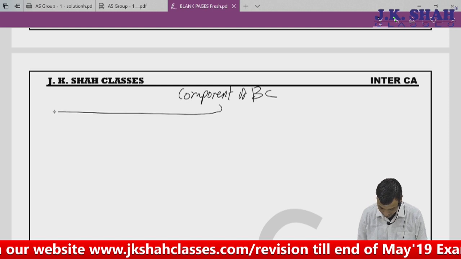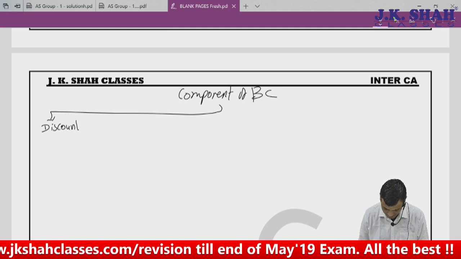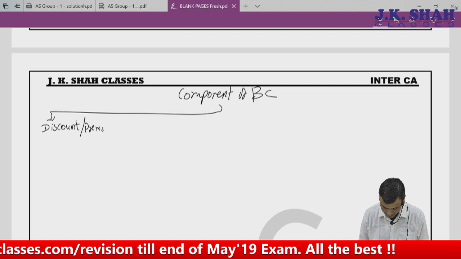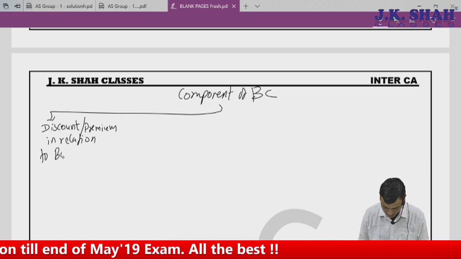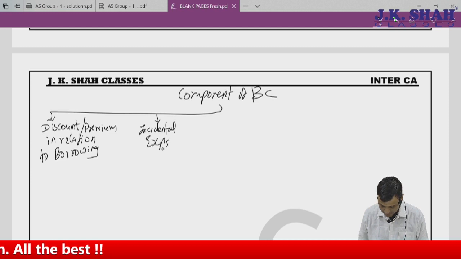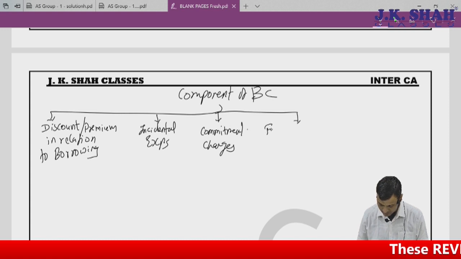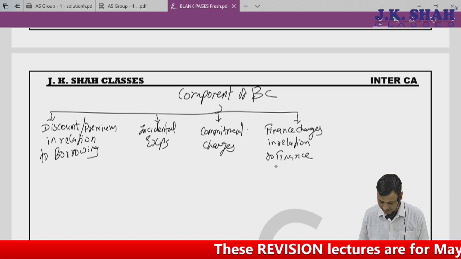Those other things are discount or premium in relation to borrowings, incidental expenses, commitment charges, finance charges in relation to finance lease.